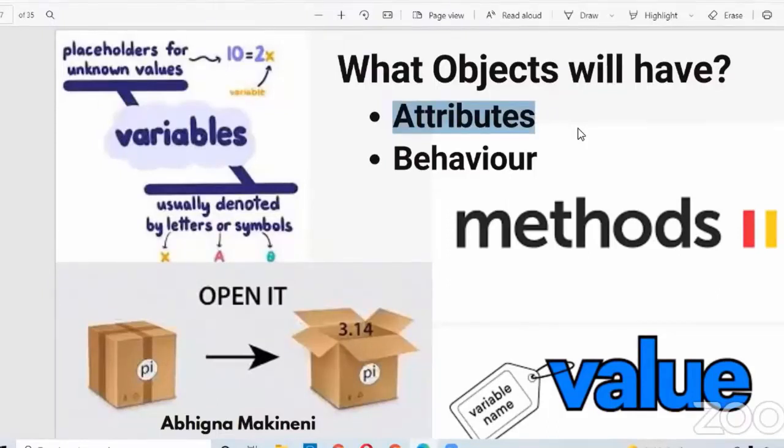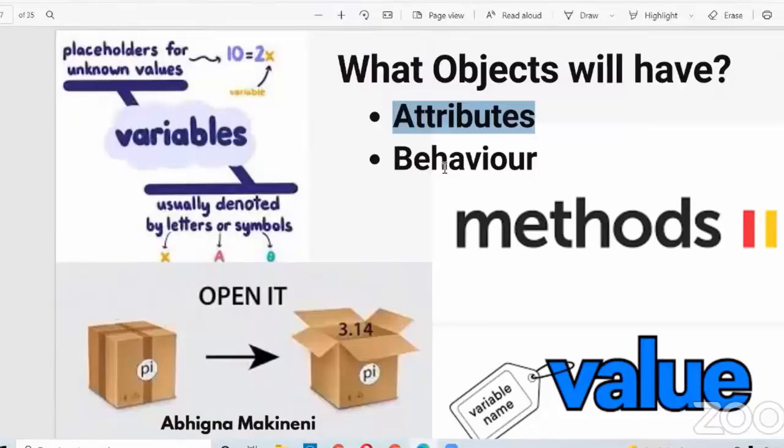So objects will have certain attributes and also certain behavior. Attributes mean variables. Behavior means methods. Yesterday you learned functions, right? Functions in object-oriented programming are called methods. Attributes mean properties, or we can imagine them as data. For example, my height is one attribute. My name is one attribute. My company, Indian Servers, name is one attribute. Your college name is one attribute. So we have so many real world examples, right?